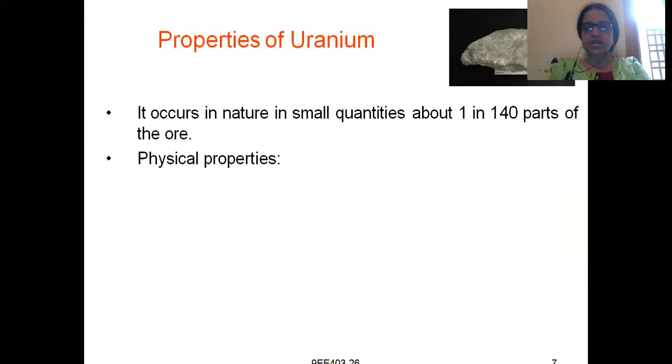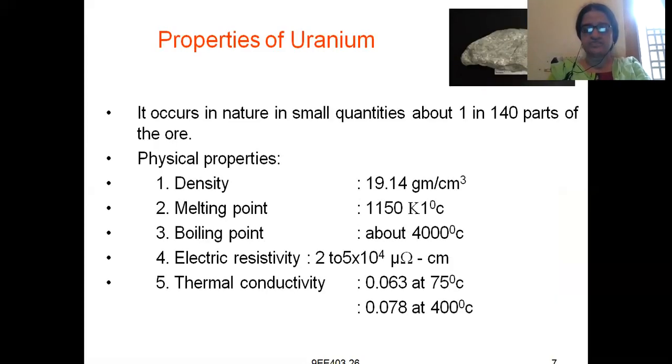Next, what are the properties of uranium? It occurs in nature in small quantities, about 1 in 140 parts of the ore. Meaning in 140 parts of the ore, only one part is uranium.